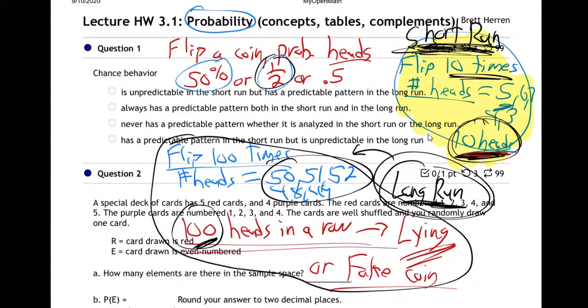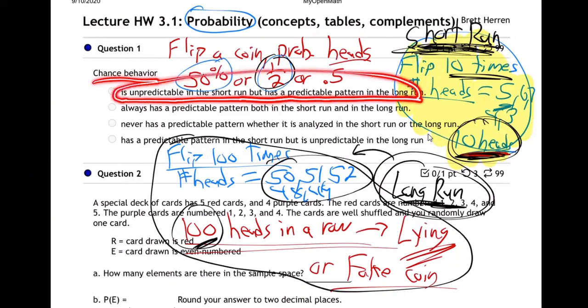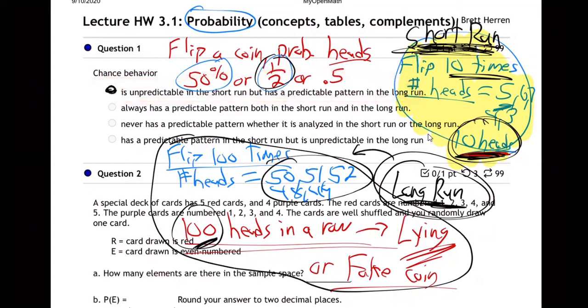Now, having said that, let's look at these four answers and think about which one is really telling us the truth. So the first one says chance behavior, meaning probability, chance behavior is unpredictable in the short run, but has a predictable pattern in the long run. Yeah, that's exactly it. That's exactly what I'm saying. This is the answer right here. This is the truth. Let me highlight that one. That's exactly right. The other ones are not right.